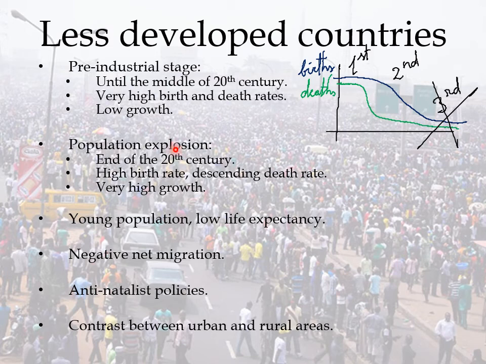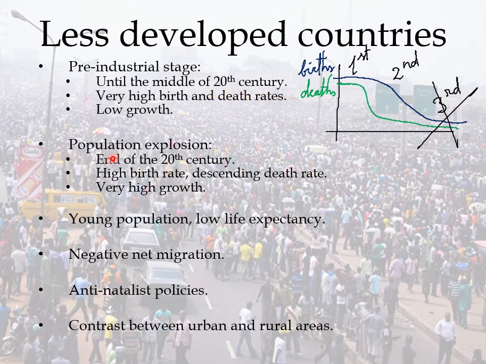So let's see. The pre-industrial stage, as we know, has a very high birth rate and a very high death rate as well. So the growth is very slow. If both lines are together, there isn't a great difference between birth and death, so the growth is slow. And instead of lasting until the 19th century, this went up to the 20th century.